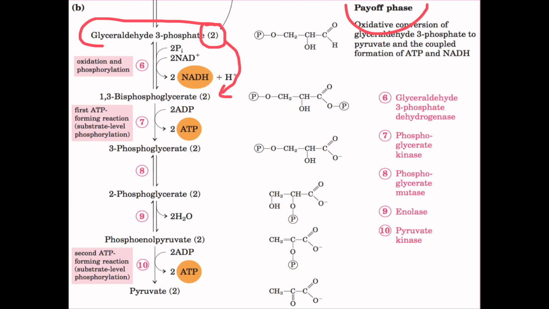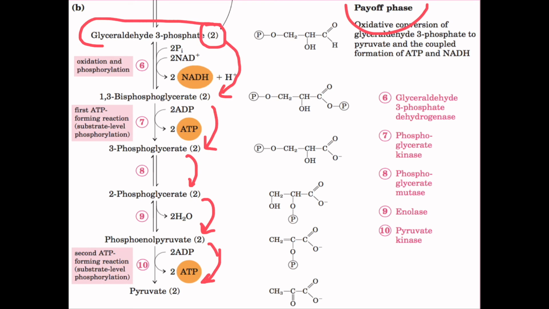We get 1,3-bisphosphoglycerate, then 3-phosphoglycerate, again 2 molecules, then 3-phosphoglycerate is converted into 2-phosphoglycerate, and 2-phosphoglycerate is converted into phosphoenolpyruvate, again 2 molecules. From this phosphoenolpyruvate, in the final step, we get 2 molecules of pyruvate.